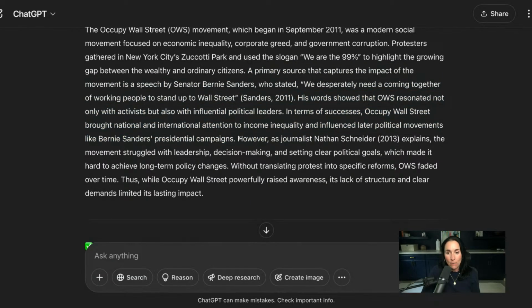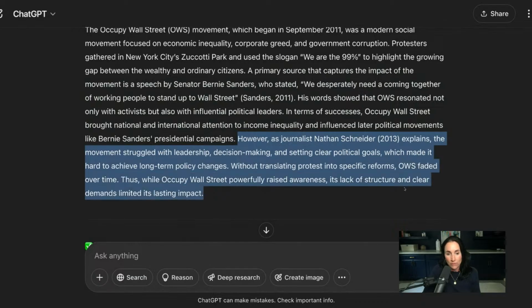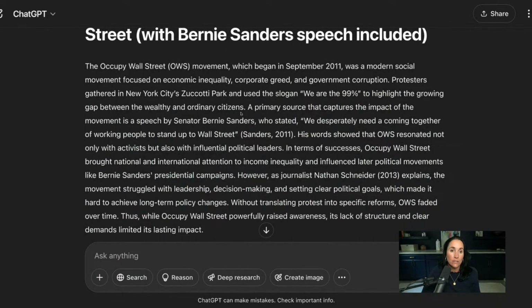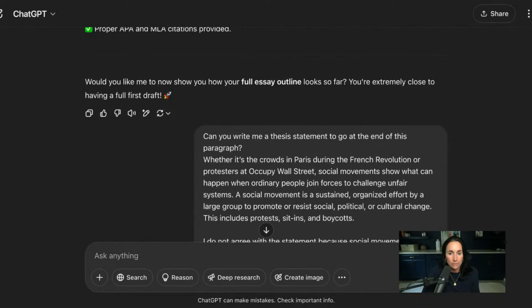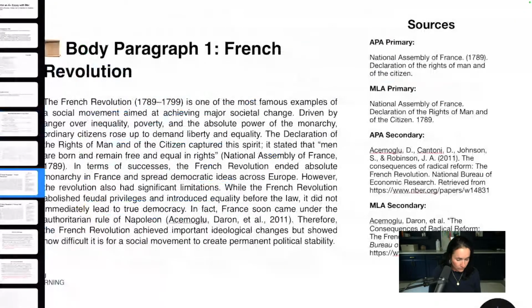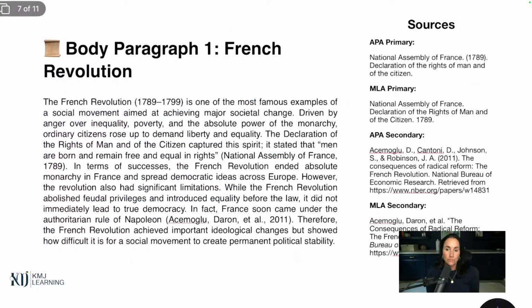And then it says, however, journalist Nathan Schneider explains the movement struggled. So all I did was implement the Bernie Sanders quote there, and I took out that photograph quote. Now let me go to what I've got so far.